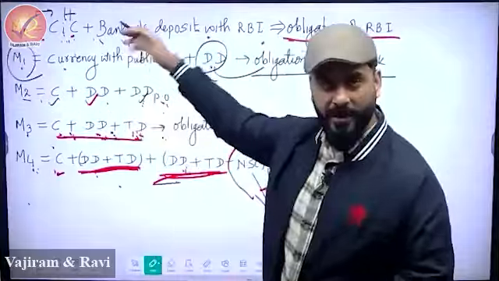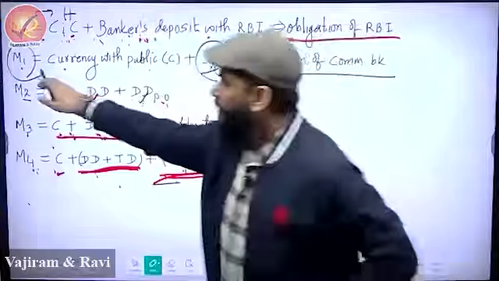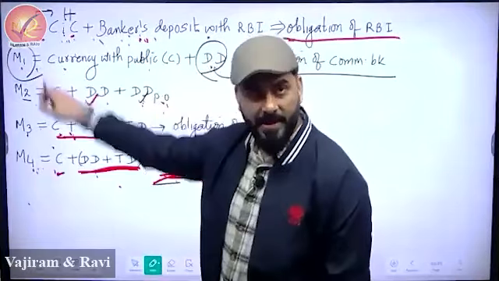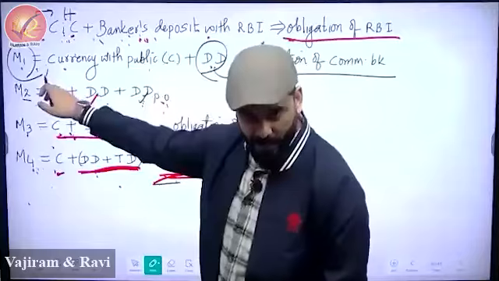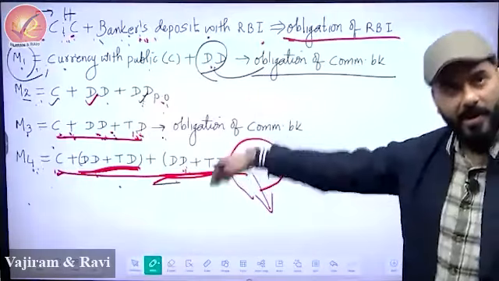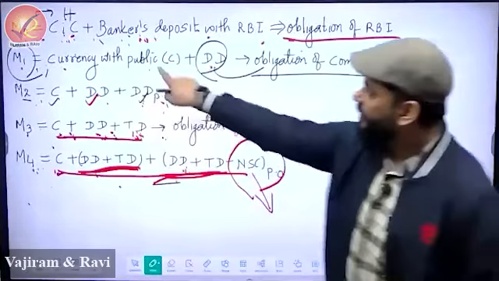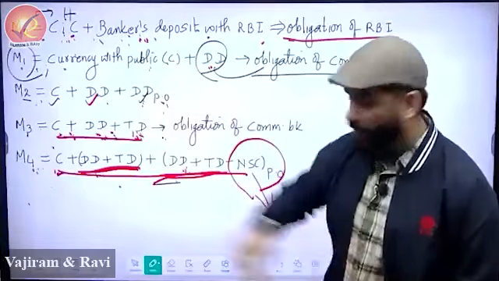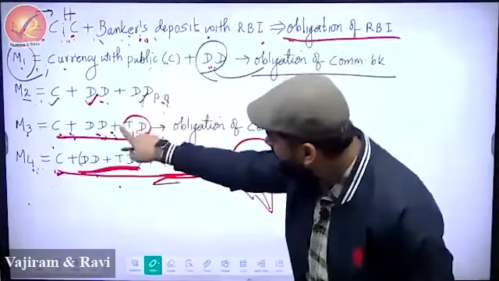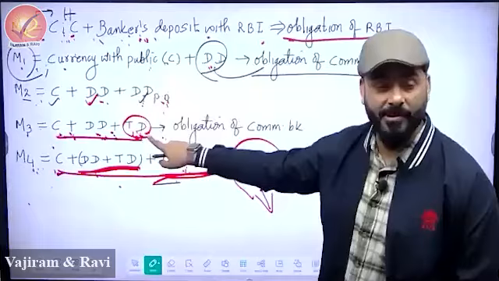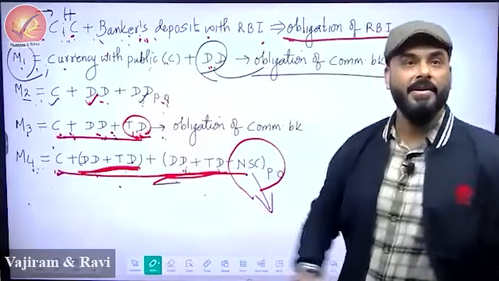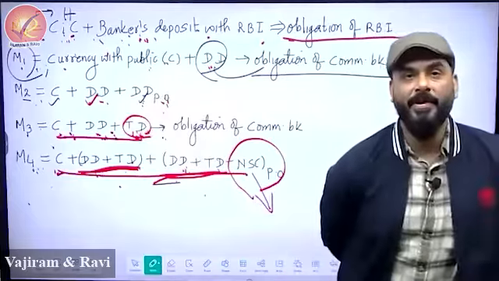This is the H. We take it out from everywhere. M1 is highly liquid, then this is slightly less, this is slightly less, this is least. This is the sequence. So the highest liquidity is M1. As you come down, liquidity goes down. If the number of components are more, liquidity is less. So here the number of components are only 2, highly liquid. Number of components 3, less liquid than this. And this has the very difficult component, time deposits, means fixed deposit, very less liquid. Here two times time deposit, very less liquid. This is how you interpret.